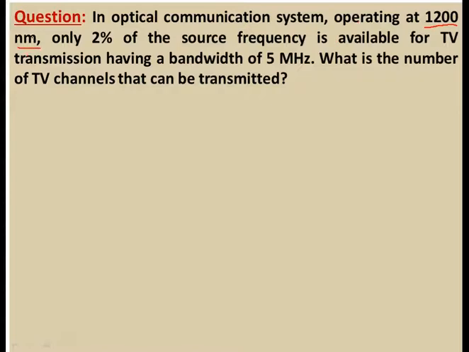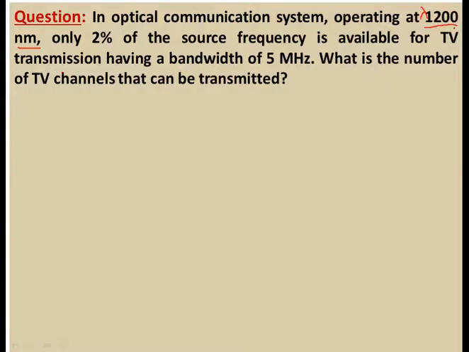Since it is nanometer, this is the wavelength, or you can say this is lambda. Only 2% of source frequency: the frequency corresponding to this wavelength is your source frequency. So only 2% of source frequency is available for TV transmission.